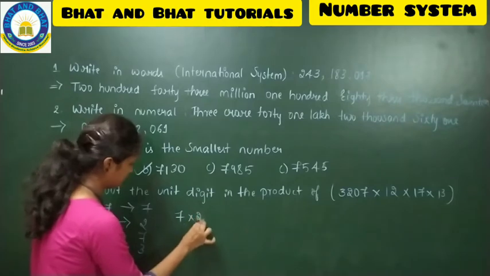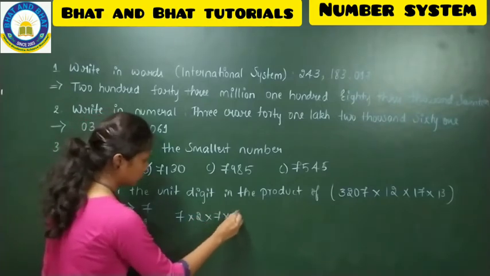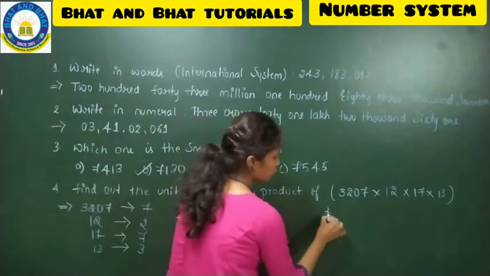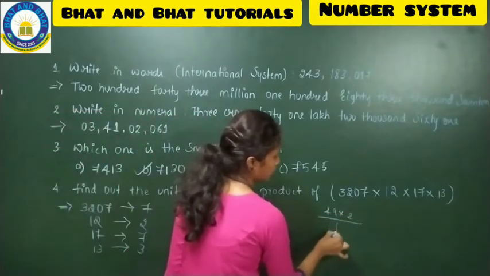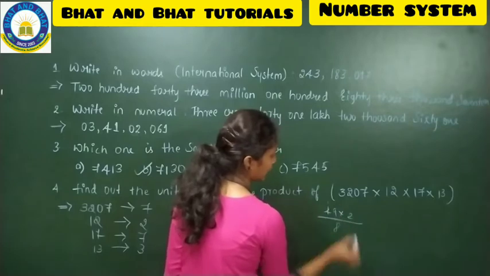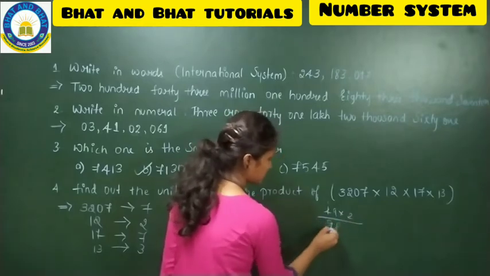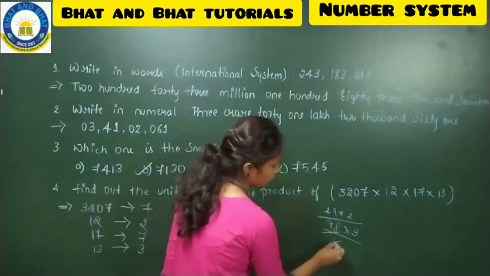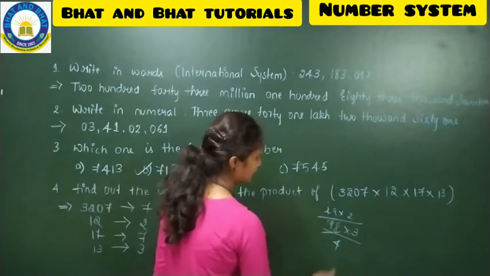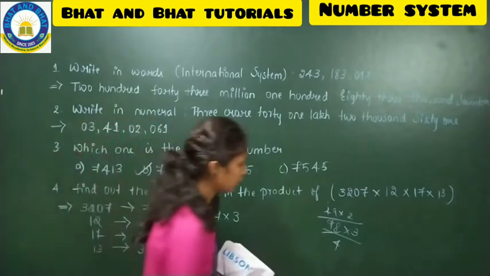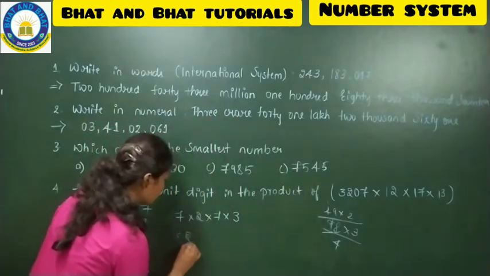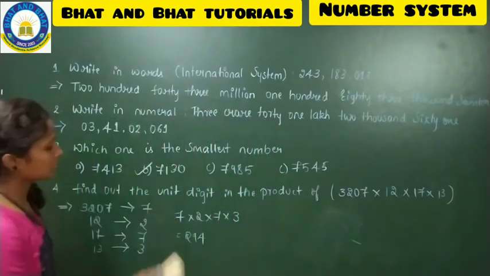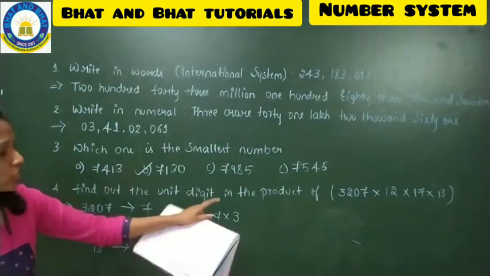Now take the product of all the numbers, that means multiply 7 into 2 into 7 into 3. 7 sevens are 49. 49 into 2: 9 twos are 18, 8 and carry 1; 2 fours are 8 plus 1, 9. That gives 98. And the number left out is 3: 8 threes are 24, 4 carry 2; 9 threes are 27, plus 2, 29. So now you have got 294.